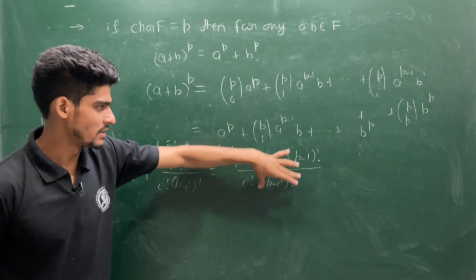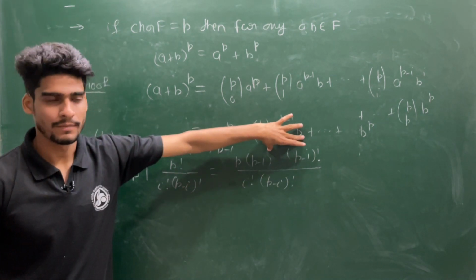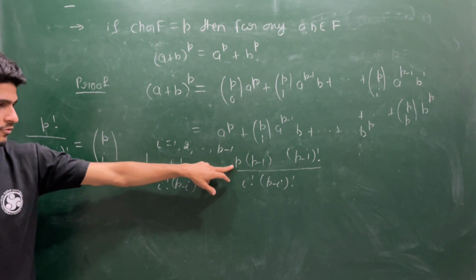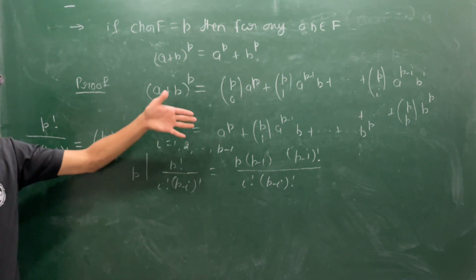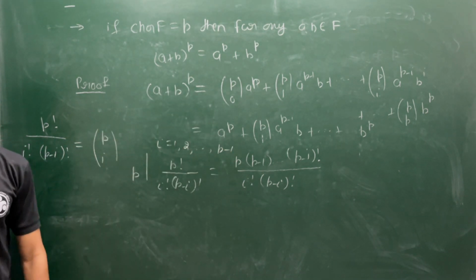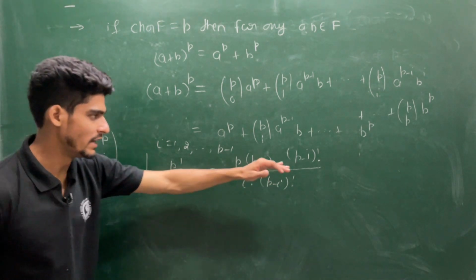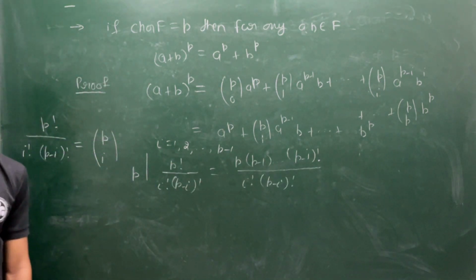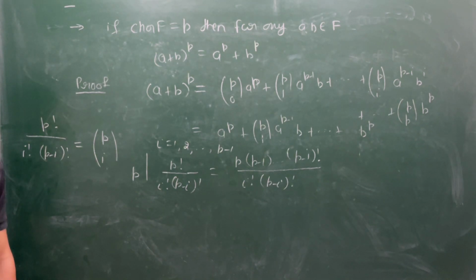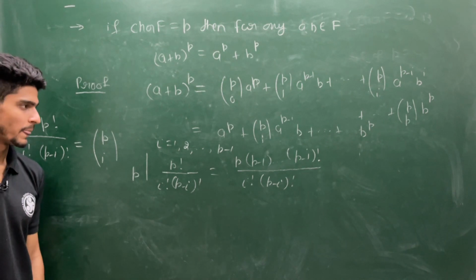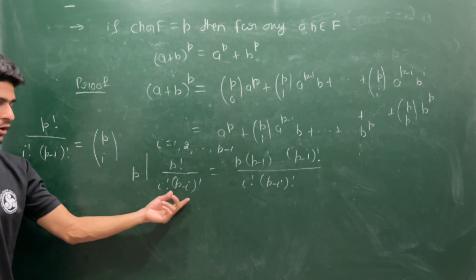So this factor must cancel out with some factor here. So this p will always be there. This first p you cannot cancel out. You can cancel out others, but you cannot cancel this p. So this p always divides this. If you are not feeling good, take 2 or 3 particular cases. You choose p to be 5 and i to be something, you will get your answer. So this p always divides this.